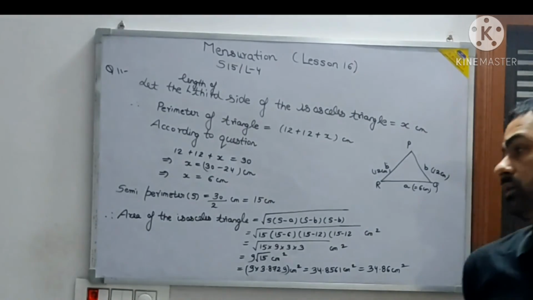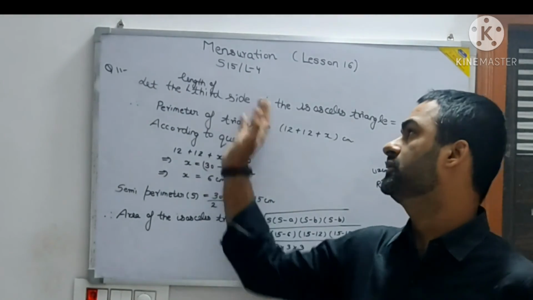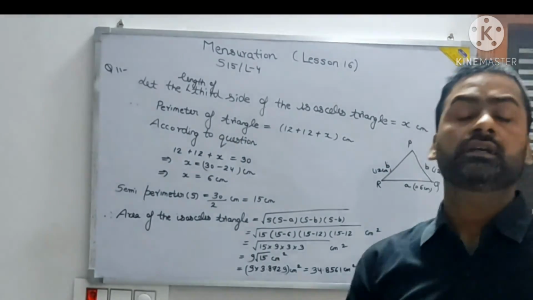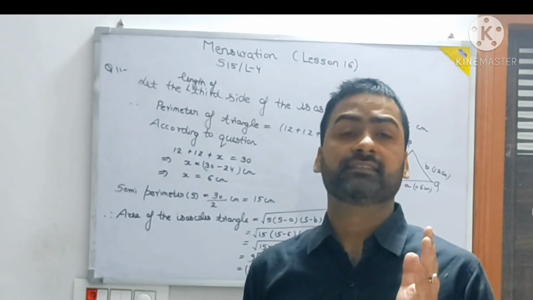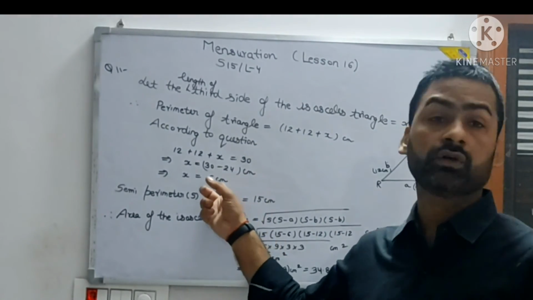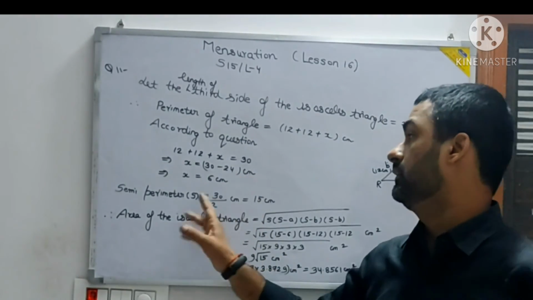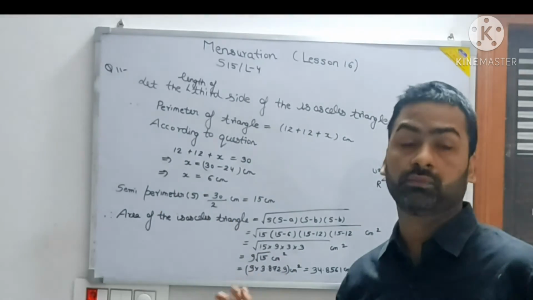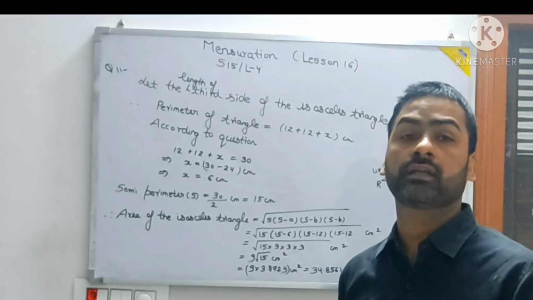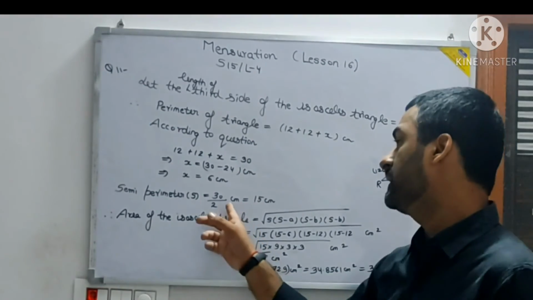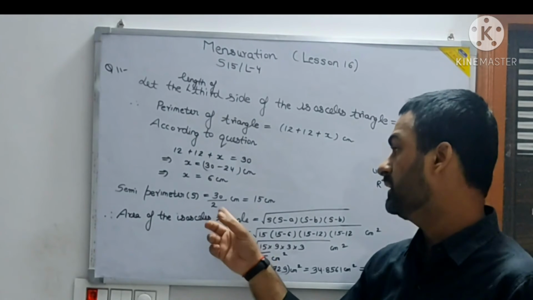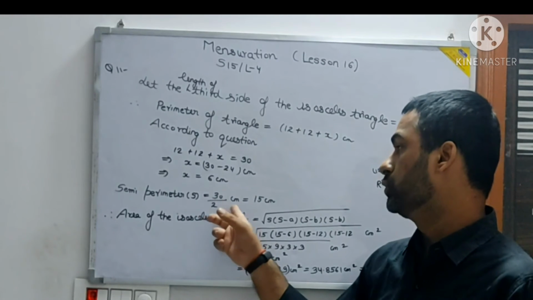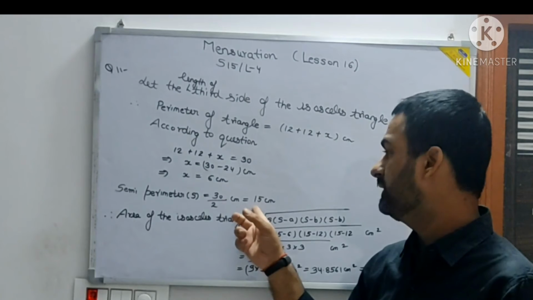Okay, so this way. How did I proceed with the question? The perimeter is given, the two equal sides are given. With the perimeter and two equal sides, we have calculated the third side. Once you have got the third side, we can now use it in Heron's formula. But for that, first thing we require is the semi-perimeter. For the semi-perimeter, we have taken the perimeter that is already given in the question. Need not add the sides again. So the perimeter is 30, and half of it is 15.